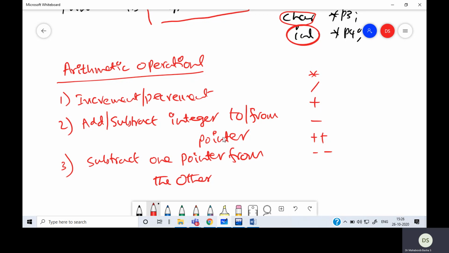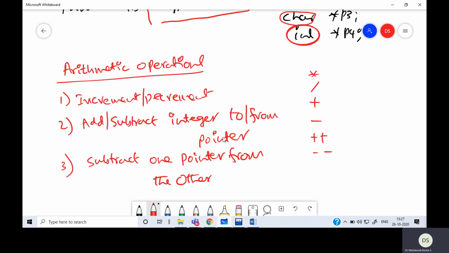We can increment an address. Even if you take house addresses, take one address and add one, incrementing it, I get the next house address. Or add some integer to it, like 10, and I get the address of a house which is 10 houses away from the current house. Or if I subtract one address from the other, I get the number of houses between the two addresses. These are all logical. If you add two addresses, it is meaningless. Divide two addresses, meaningless. Any other operation is meaningless.